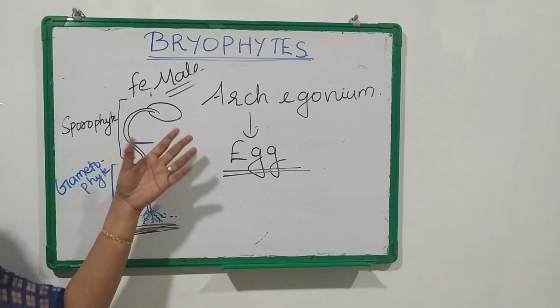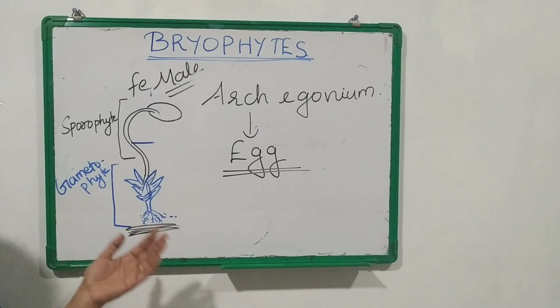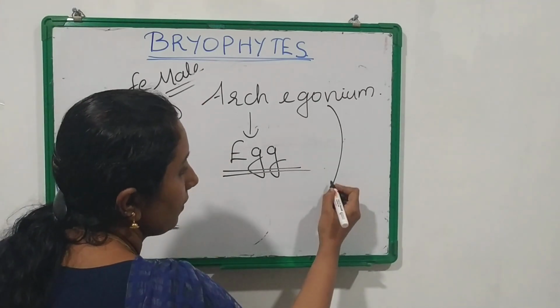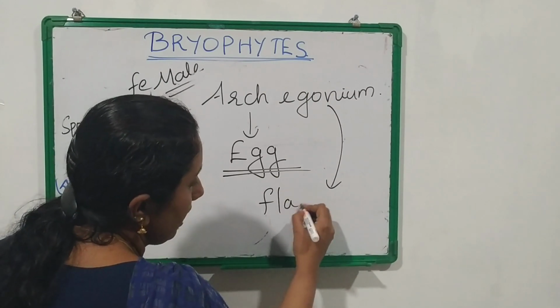Then, in sexual reproduction, what will happen? The male and female gamete will fuse to form a zygote. Okay, so one more thing, that is the archegonium or the female reproductive organ. It will be a flask-shaped structure.